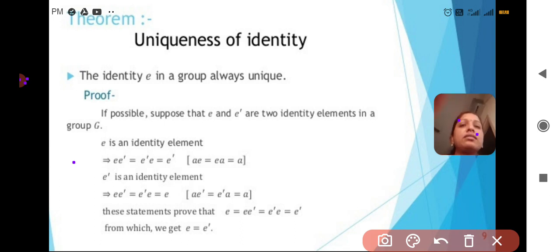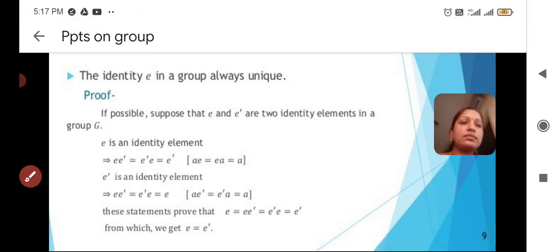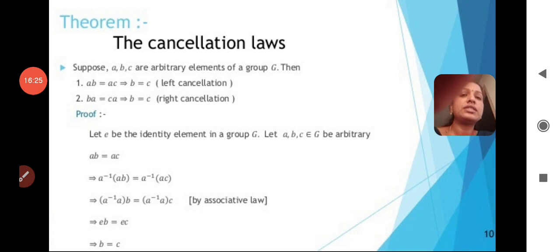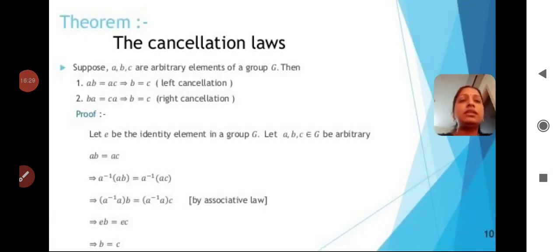Next theorem. Here our theorem is the cancellation laws. What is meant by cancellation laws? We will see now. What is the statement?